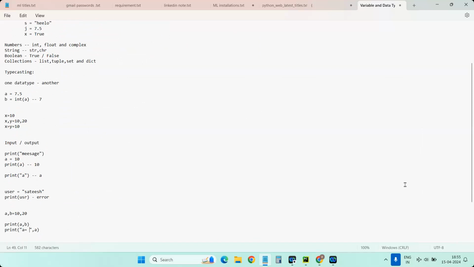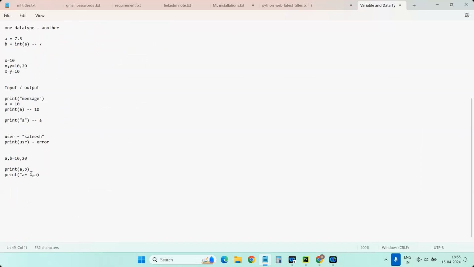But if you want to concatenate outside of the print, we should use the plus operator. Like for example, the same thing if you want to concatenate outside, let's take S equal to A is equal to, we should use the plus operator followed by A. But here you require a typecast because a string cannot be concatenated directly with a number. You require to typecast the number which we gave into a string.